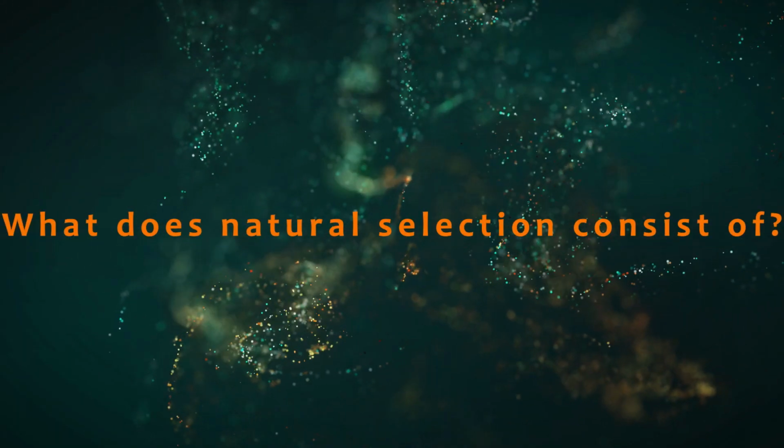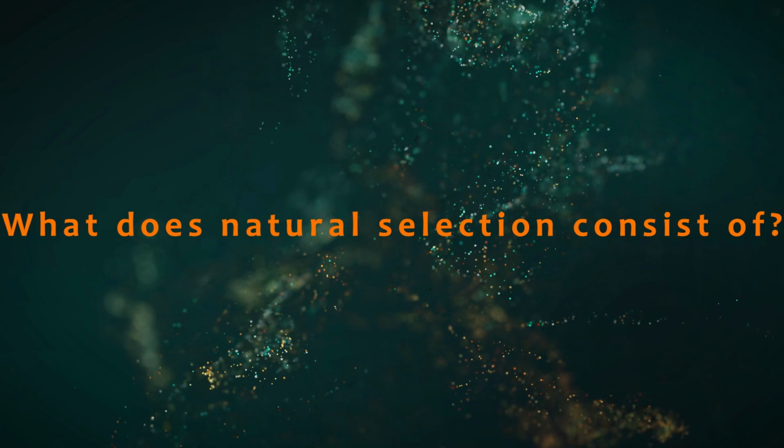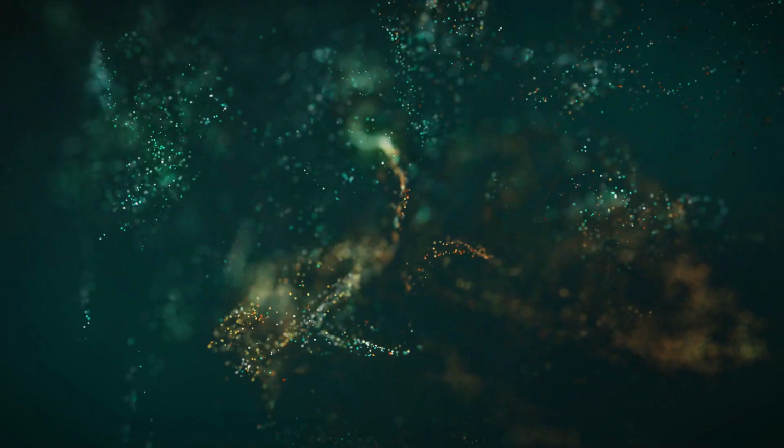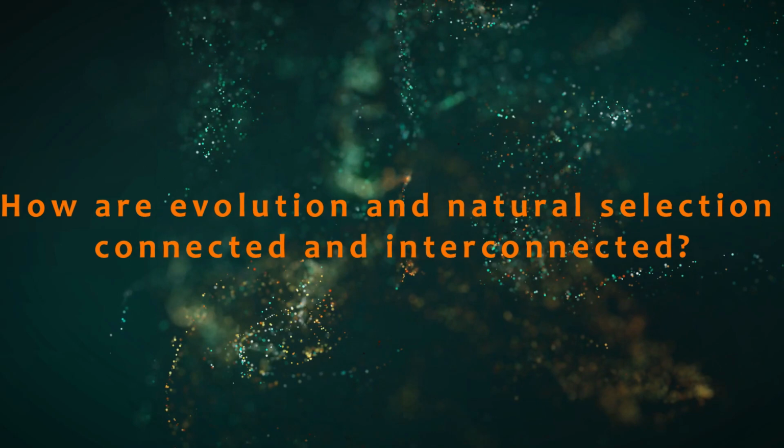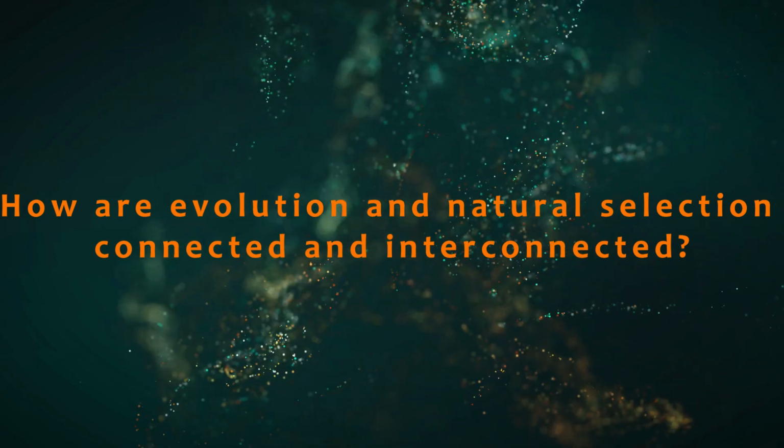What does natural selection consist of? Natural selection is a key mechanism driving evolution. It consists of the process by which individuals with advantageous traits for their environment are more likely to survive and reproduce, passing on those traits to their offspring. Over time, this leads to the accumulation of beneficial traits in a population and the adaptation of organisms to their environment.